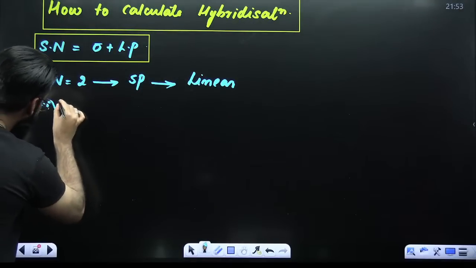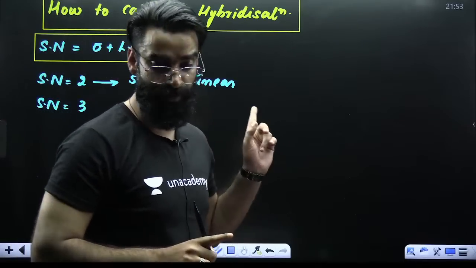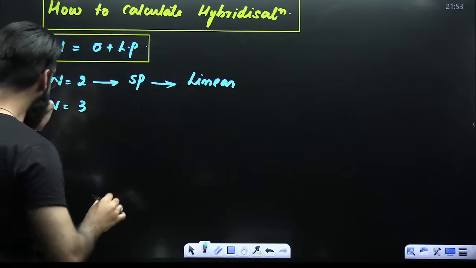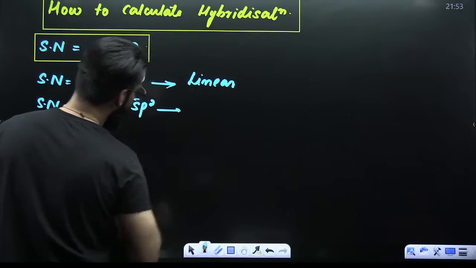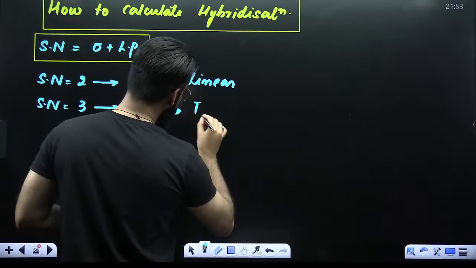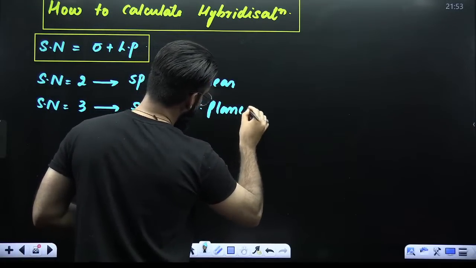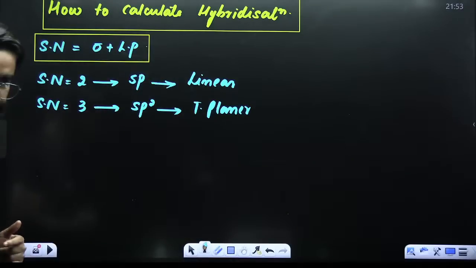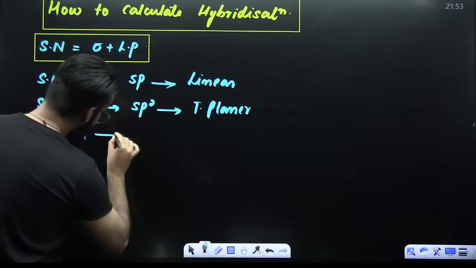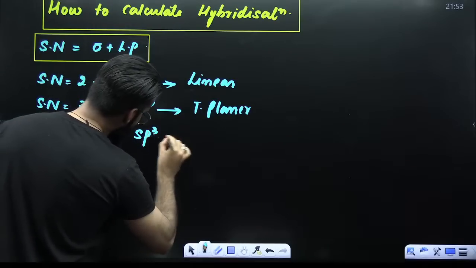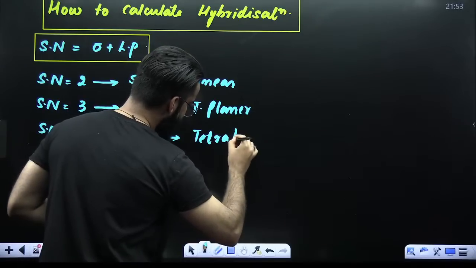If the steric number comes out to be 3, hybridization involved is sp2, and the geometry is triangular planar. If the steric number comes out to be 4, hybridization is sp3. The geometry involved is tetrahedral. How to calculate steric number, I'll show in some time. First of all, remember all this.